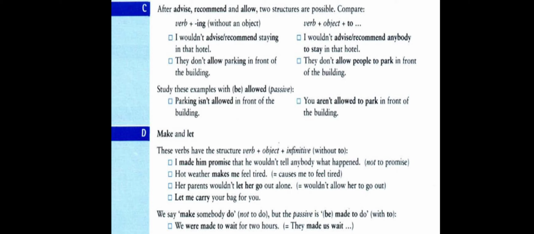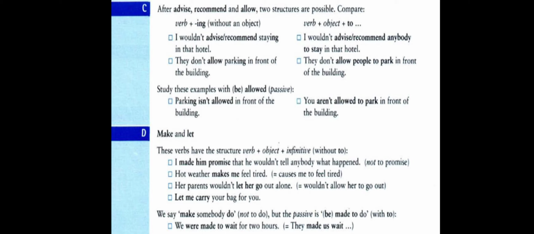On the other hand, they don't allow people to park in front of the building, and here the verb allow is followed by an object, and after the object we use to plus the base form. So these three verbs, when they are not followed by an object, we use verb plus ing. And when they are followed by an object, we use to plus the base form.